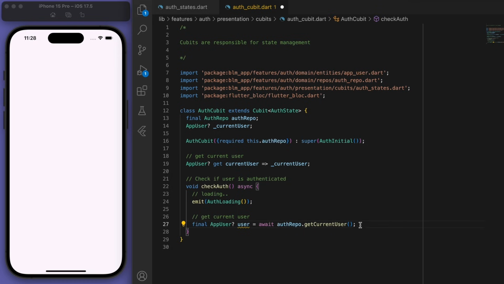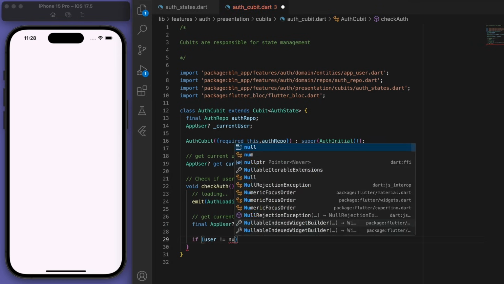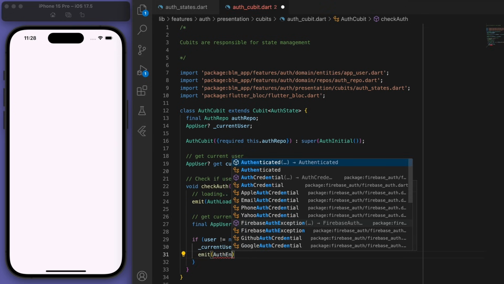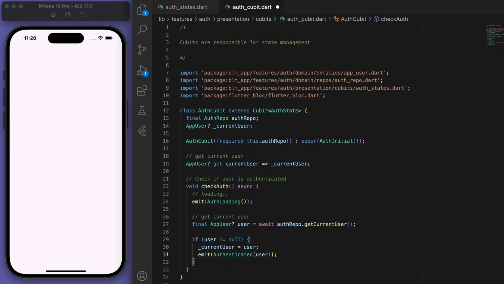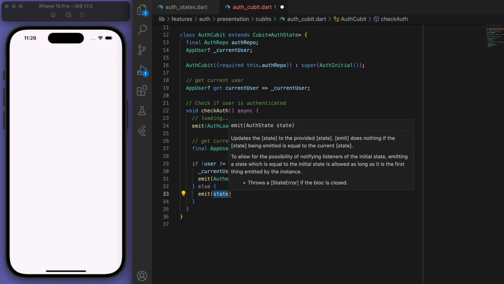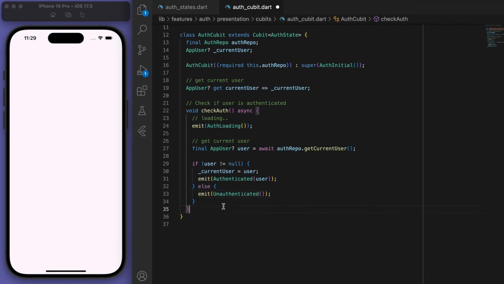And let's just do a quick check. If there is a user, then let's give it to our current user, and then we can emit the authenticated state and pass the user through. Otherwise, we are unauthenticated. Sweet. So that's how we can check if a user is authenticated.